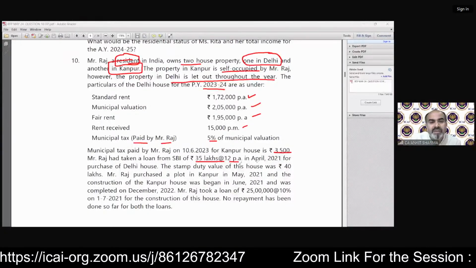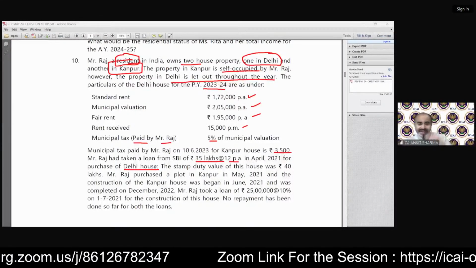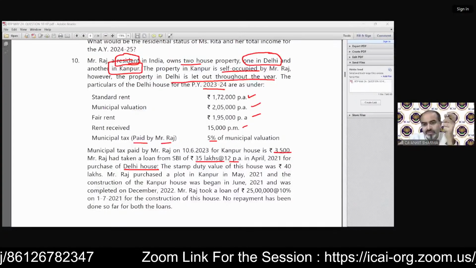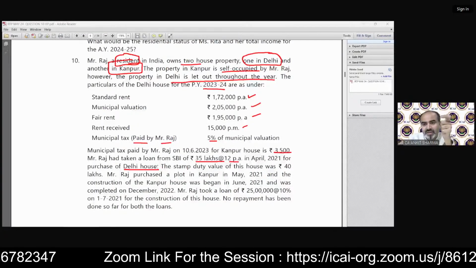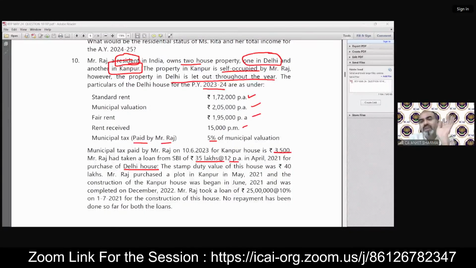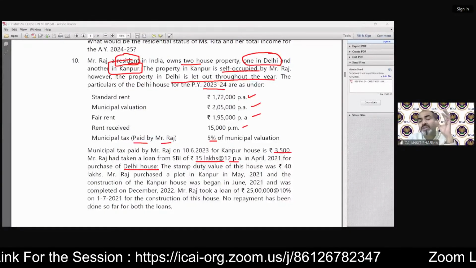In April 2021, for purchase of Delhi house. So if you are taking a loan for the purchase of any house, understand? Purchase. There is no construction. So there cannot be a pre-construction period also. Understand? Because that is pre-construction period.